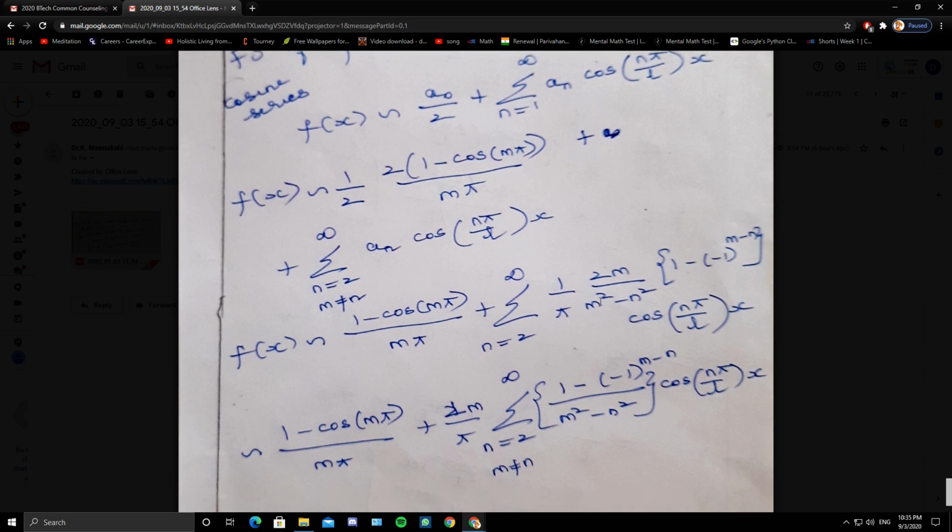In the next step, 2m by pi is taken out, summation m not equal to n, 1 minus of minus 1 whole power m minus n by m square minus n square, cos of n pi by L x.